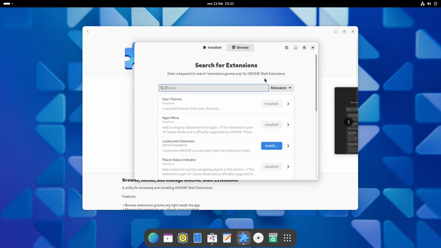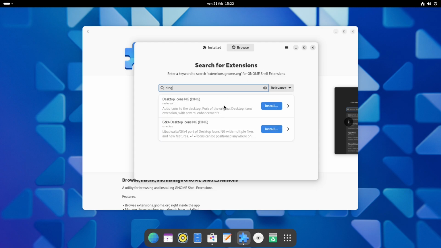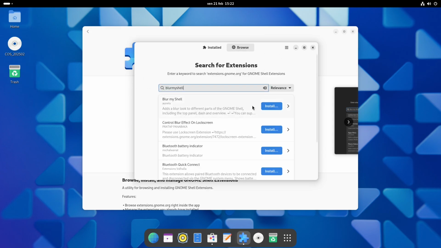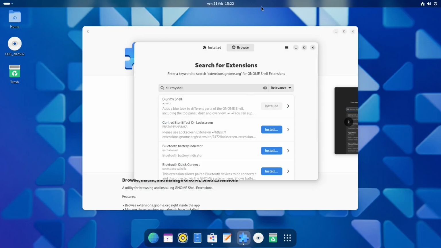Then we can install desktop icons like on Ubuntu. So we're going to search for DING. And this one, GTK4 Desktop Icons, we click on install and install again. And we will have desktop icons appearing, as you can see, exactly like Ubuntu. And then, as the last extension, we can install Blur My Shell, which is a very cool extension that does blur the shell. You don't need to install this if you don't like blur. I really like it, it feels very modern, so I'm going to install it.